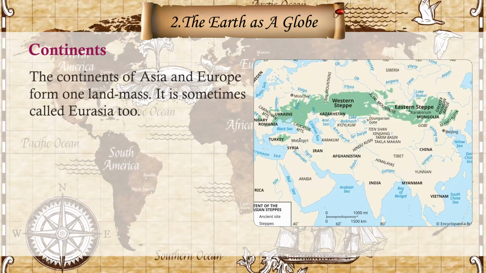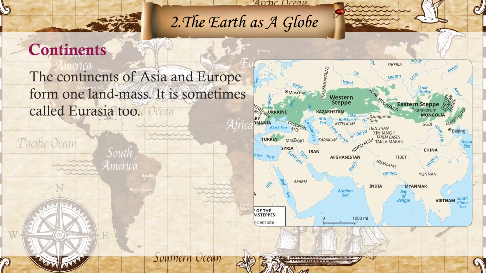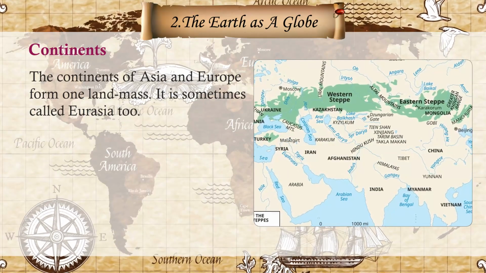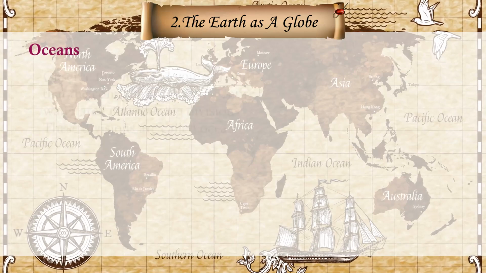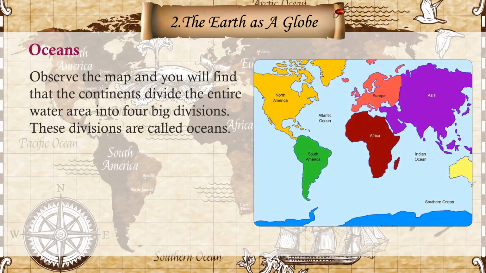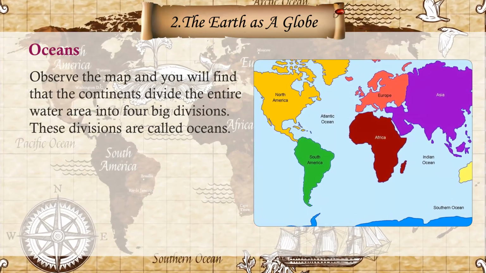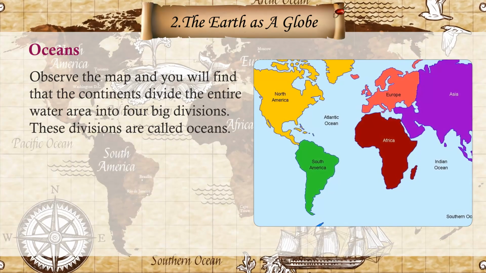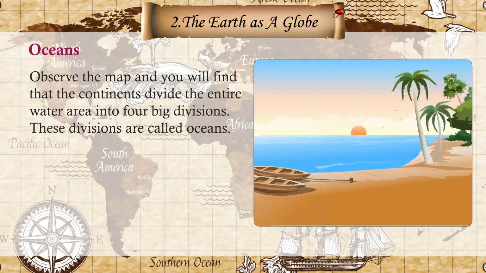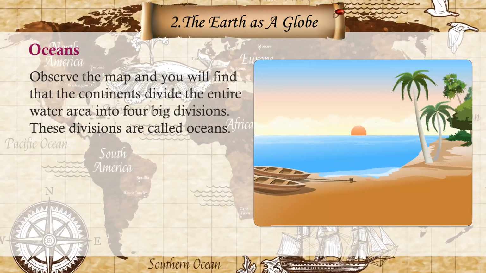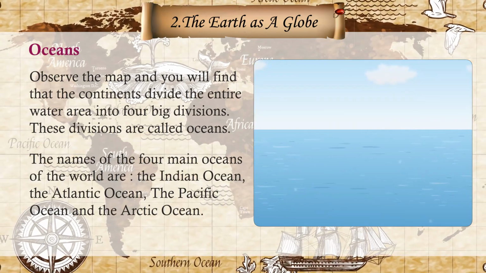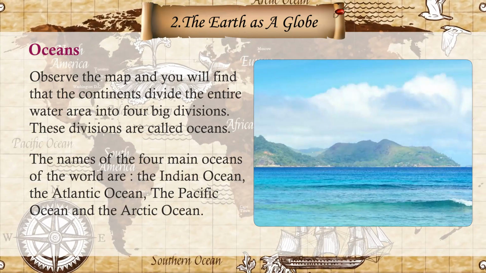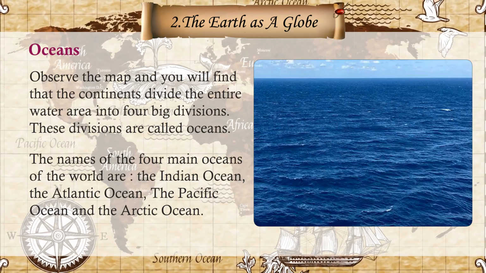The continents of Asia and Europe form one land mass. It is sometimes called Eurasia too. Oceans. Observe the map and you will find that the continents divide the entire water area into 4 big divisions. These divisions are called oceans. The names of the 4 main oceans of the world are the Indian Ocean, the Atlantic Ocean.